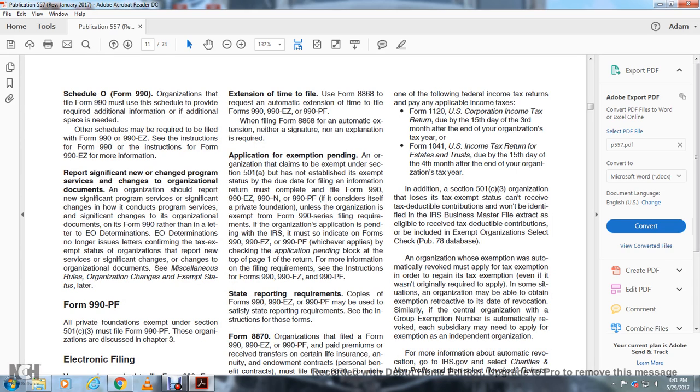Extension of time to file. Use Form 8868 to request the automatic extension of time to file Form 990, 990EZ, and 990-PF. When filing Form 8868 for an automatic extension, neither a signature nor an explanation is required.